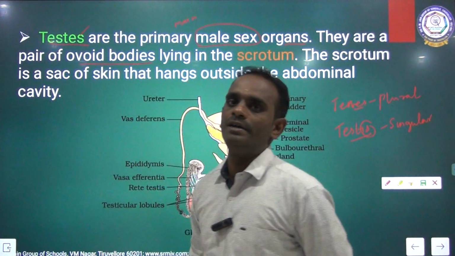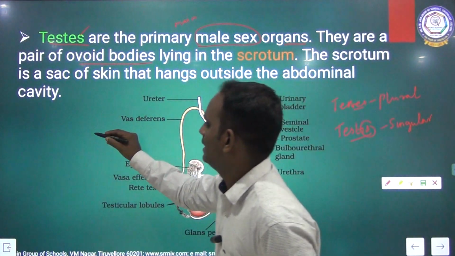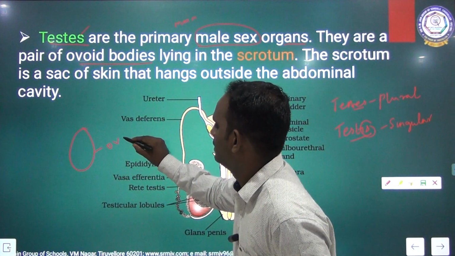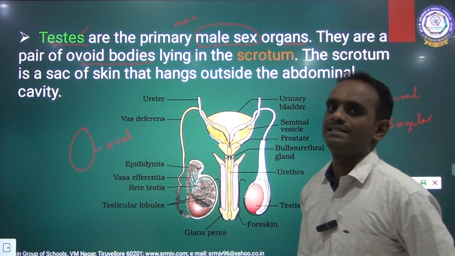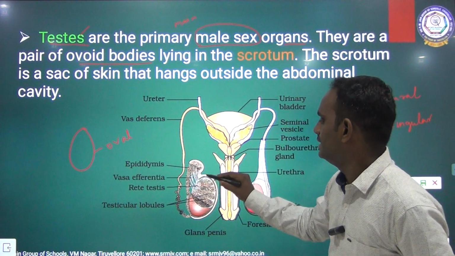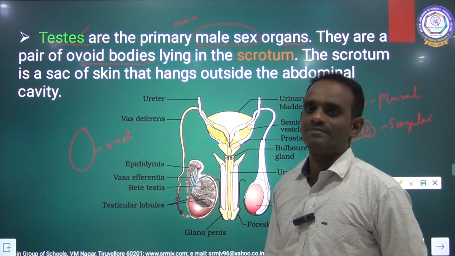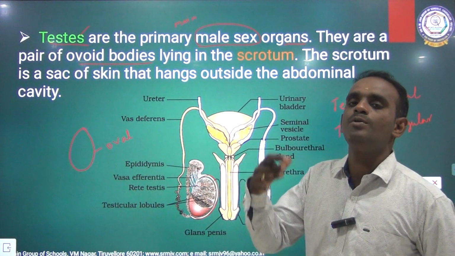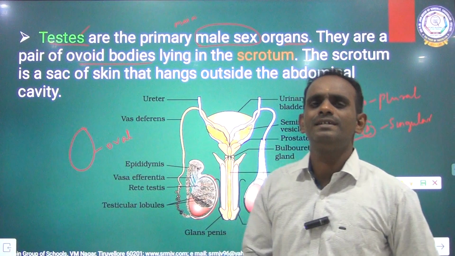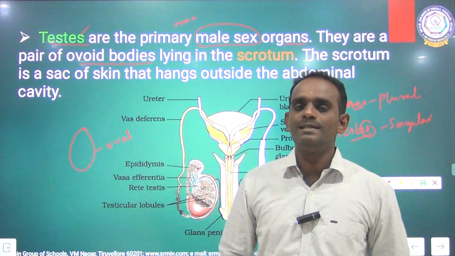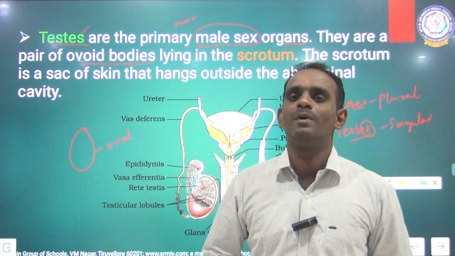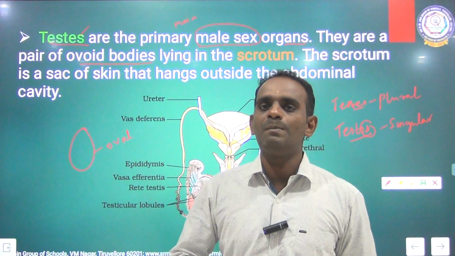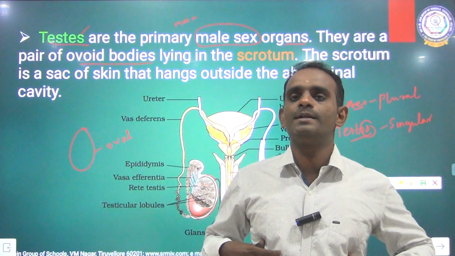of ovoid bodies. Ovoid body is nothing but the shape of the testis is oval. This oval-shaped testis is present inside the scrotal sac. Scrotal sac means a muscular structure just hanging outside the abdominal cavity. What is the abdominal cavity, children? It is the part just below your stomach. What is the thoracic cavity? The thoracic cavity is nothing but the part above the stomach, the rib cage. This is called the rib cage.